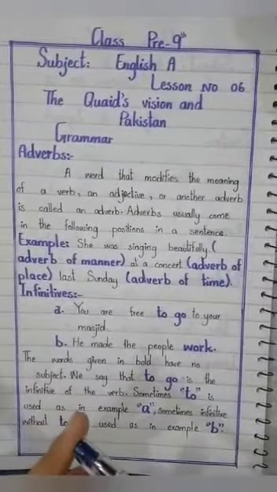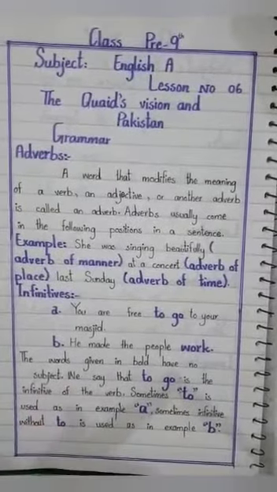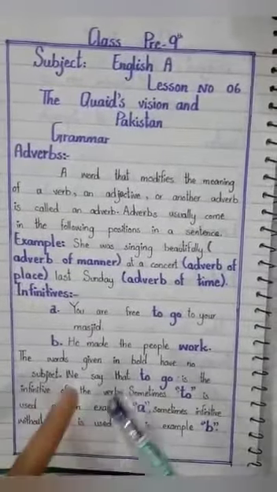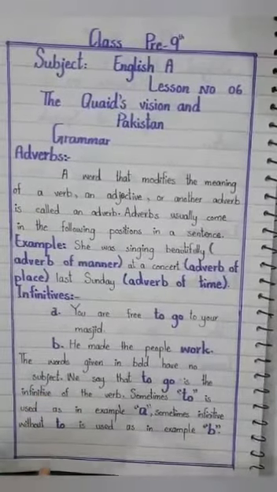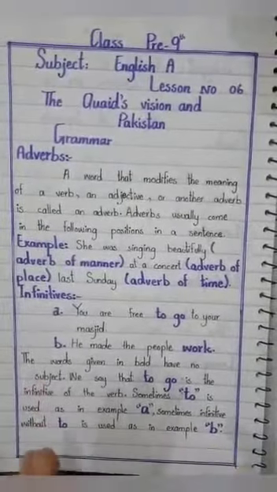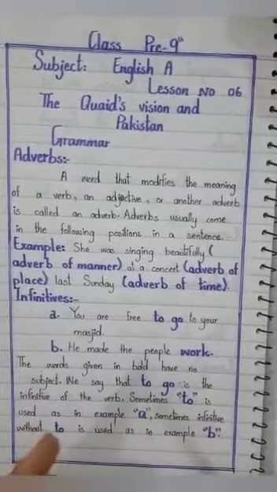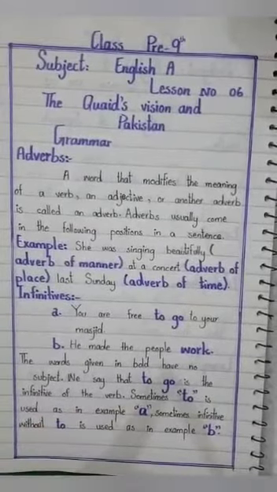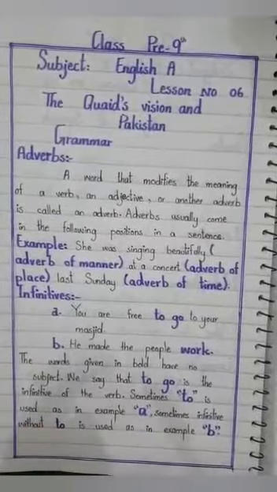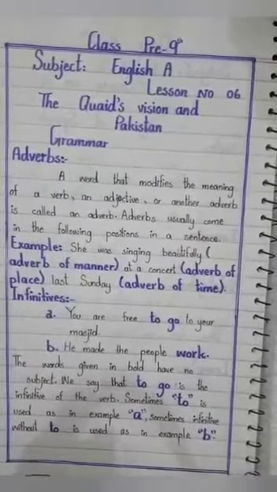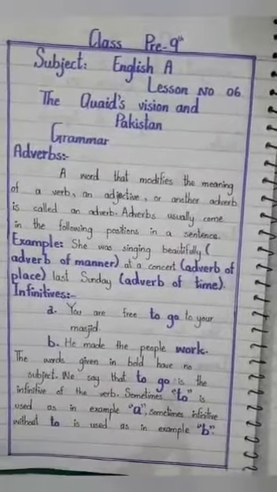Okay, some examples of infinitive are: I love to sleep. Now in this sentence, love is the verb and to sleep is the infinitive, because the infinitive begins with to, so to sleep is the infinitive. The second example is: To help others is so important. In this sentence, the verb is is, and the infinitive is to help.